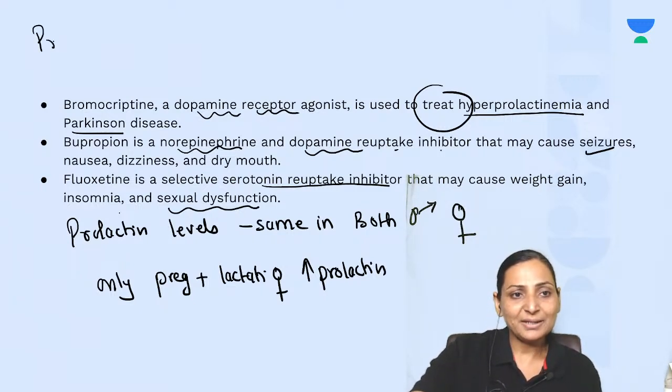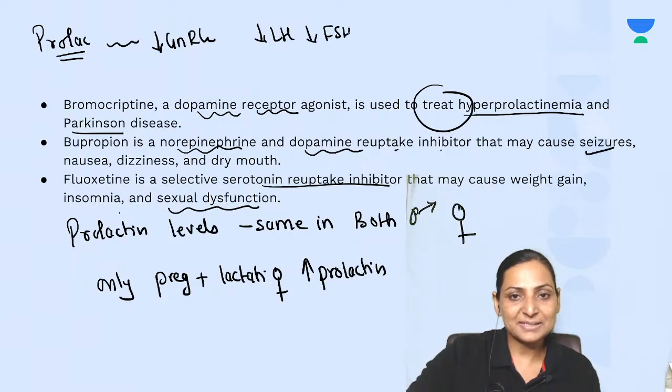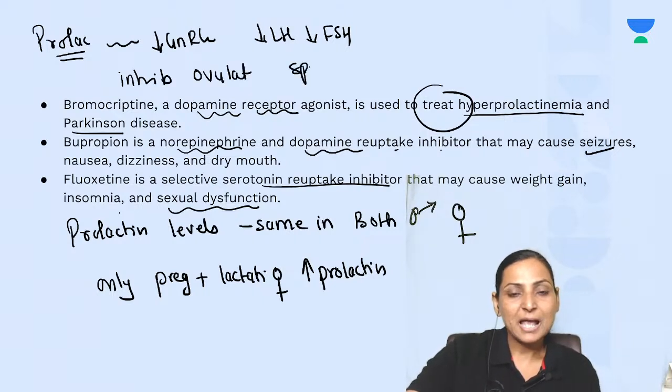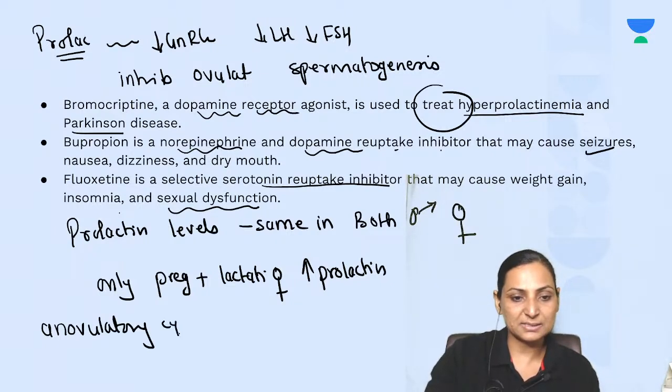One of the very important functions of prolactin is to suppress GnRH. This is going to suppress the LH and the FSH. That means it can inhibit ovulation in females and spermatogenesis in males. So hyperprolactinemia in females is associated with anovulatory cycles.